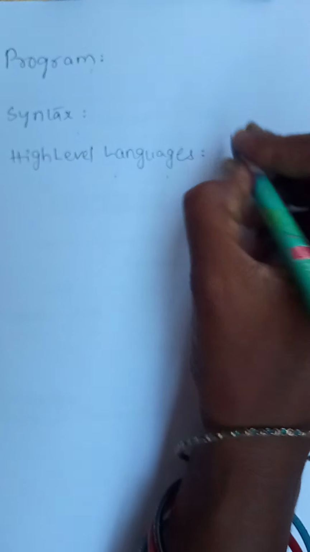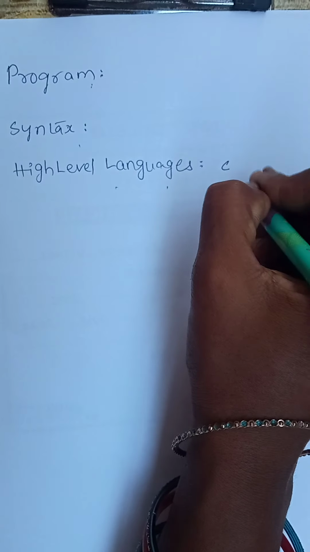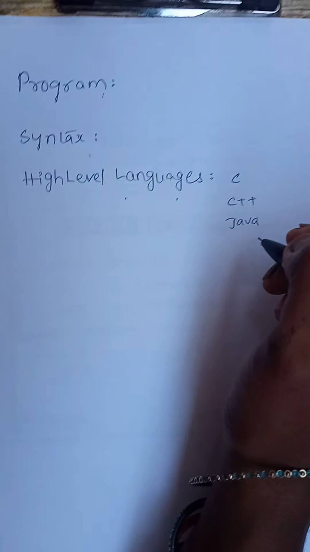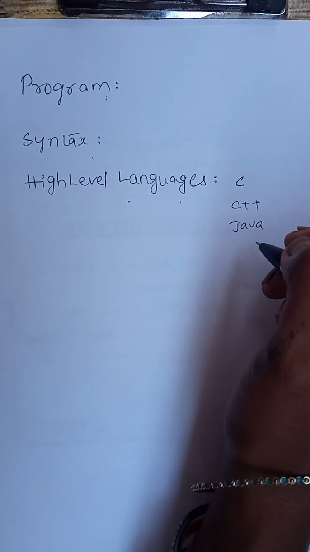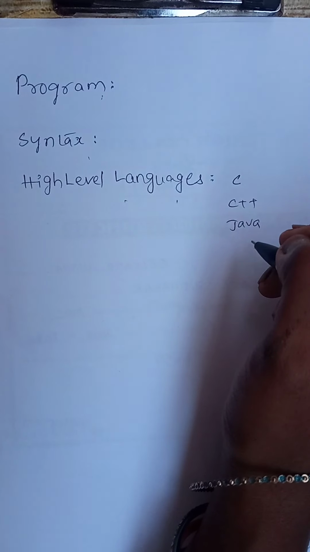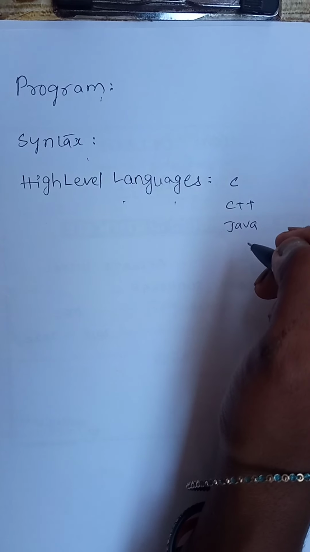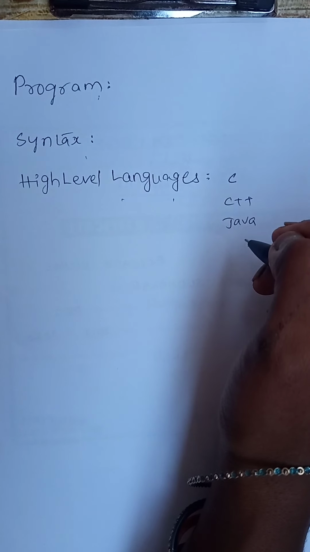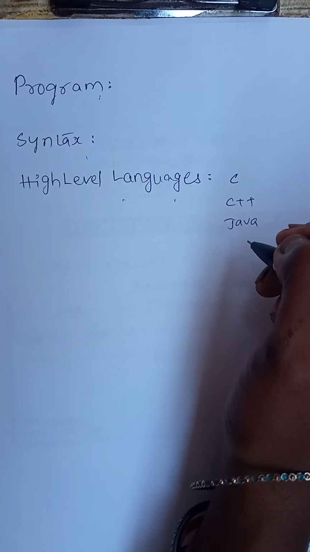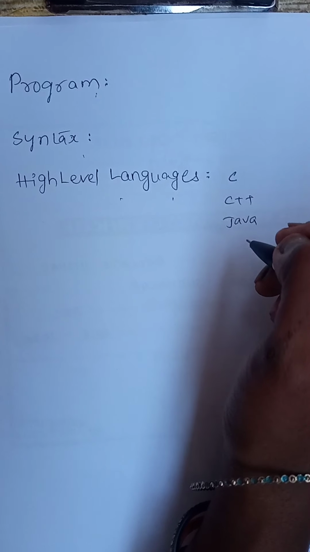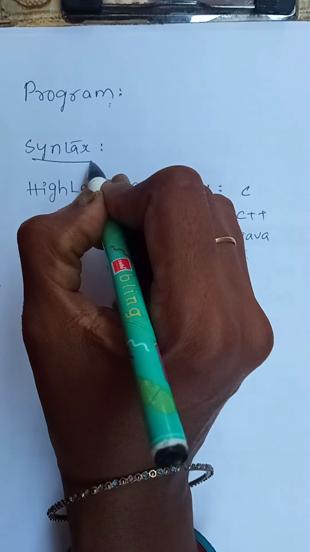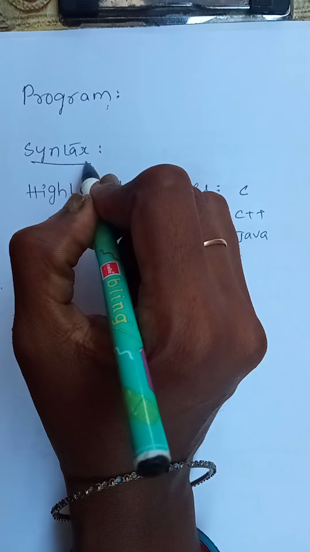In computers, C, C++, Java and all are considered high level languages, which look like English only, but they should have some format to specify any statement like printing a value, taking a number, adding a number, multiplying a number. Every task will have a syntax. Every statement should have a syntax.